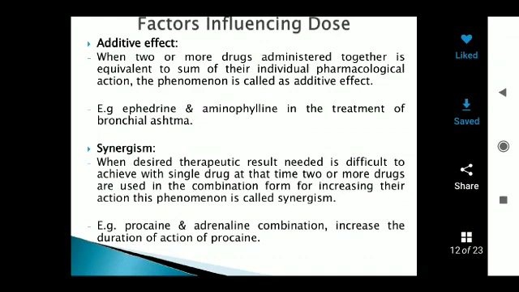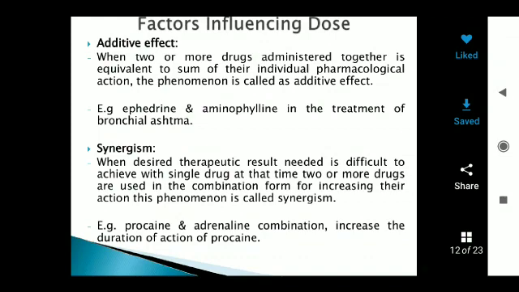Some persons take more than one or two drugs at the same time to increase their action and reduce their disease conditions.